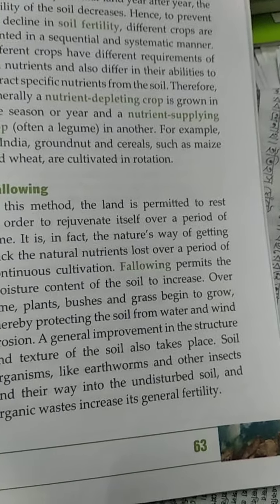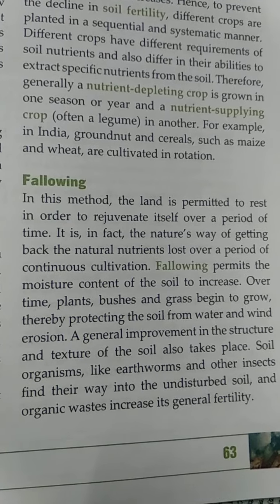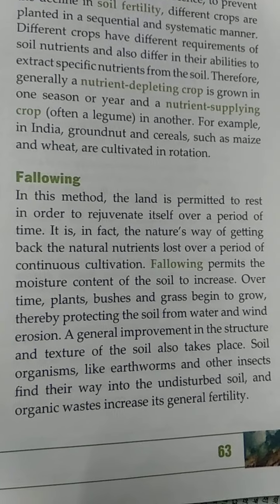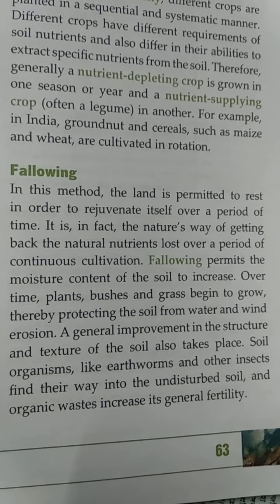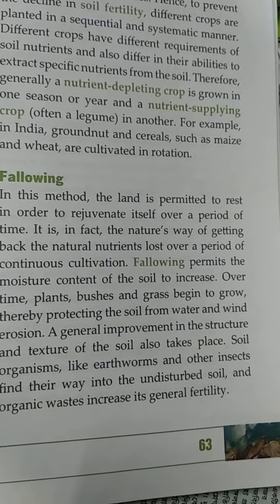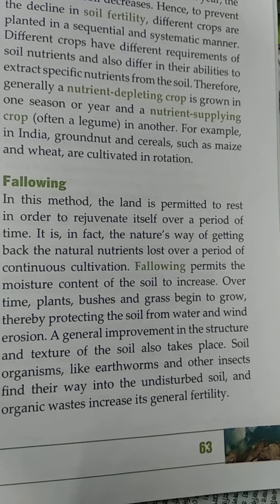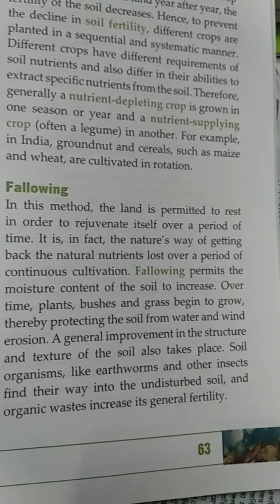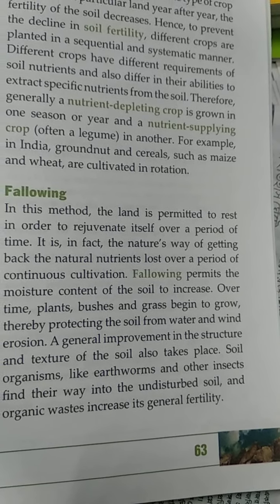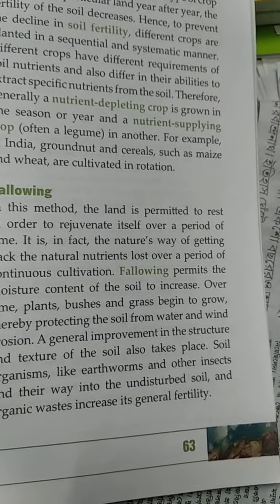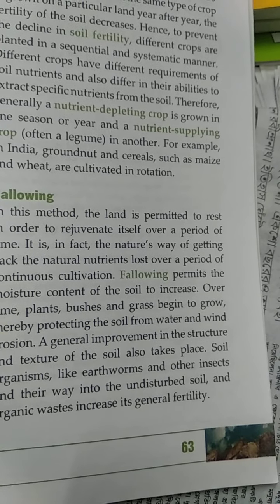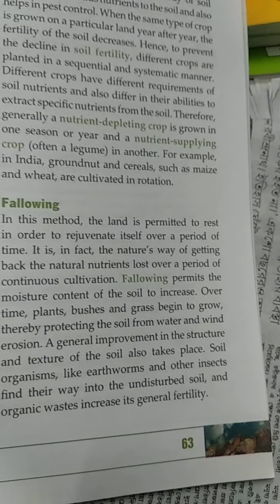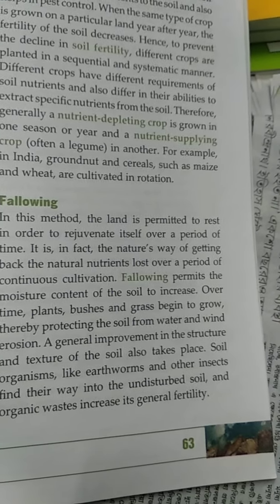Moreover, in those lands, to protect the soil from washing away by water and wind, grasses and small plants and bushes are grown. The general improvement of the structure and texture of the soil also takes place. Now, soil organisms like earthworms and other insects find their way into the undisturbed soil and they build up the fertility by the organic waste of their body.